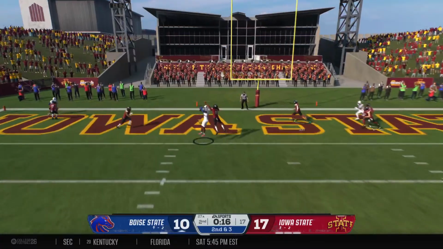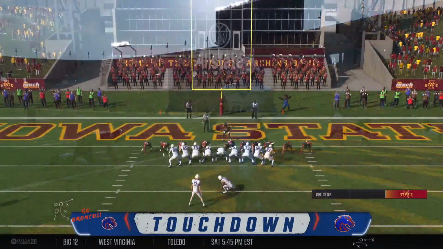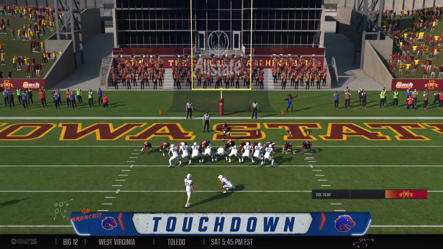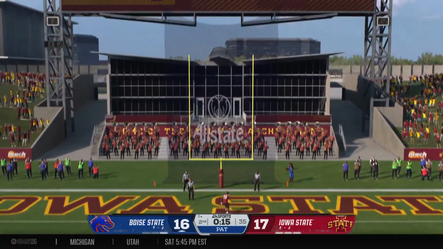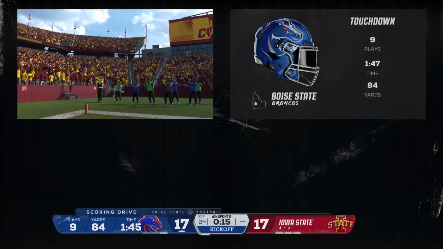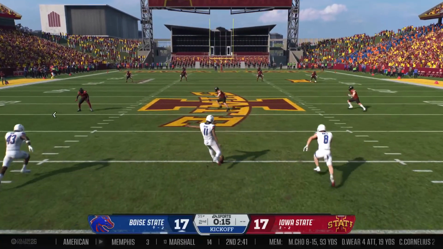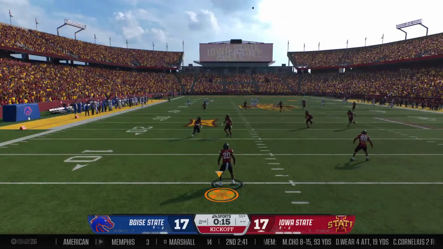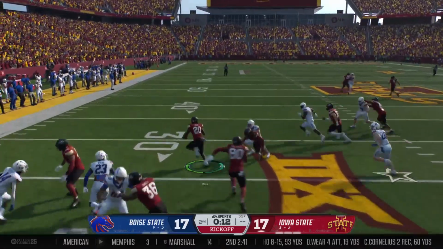Lets it fly deep downfield. Into the end zone. Touchdown, Boise State. Well, that was a huge touchdown late here in the first half for their confidence offensively. They want to be able to keep this thing close, obviously, or take the lead going into the second half. So if they kick the extra point here, you tie it up. But you've also got the option here to be aggressive and try and take the lead with a two-point conversion. We'll see what they do.